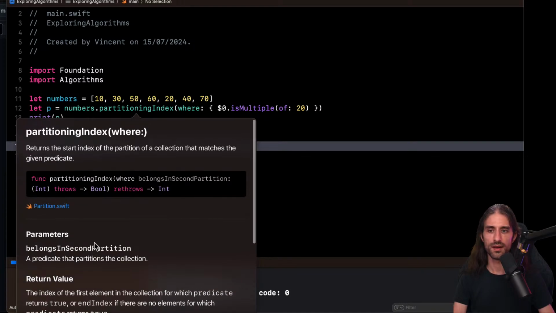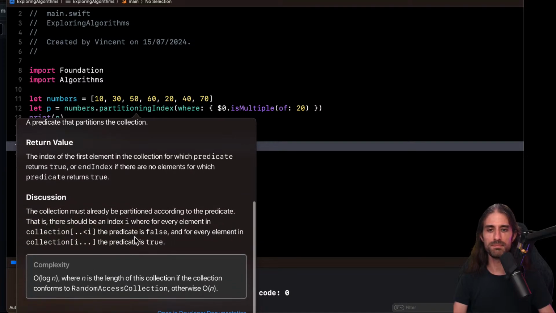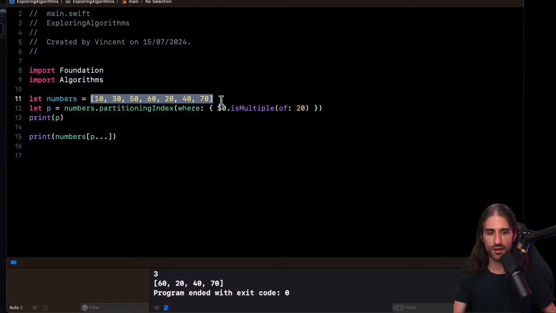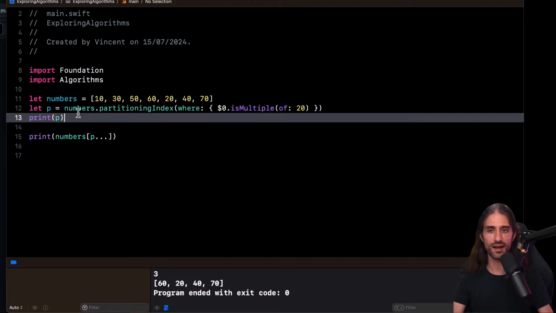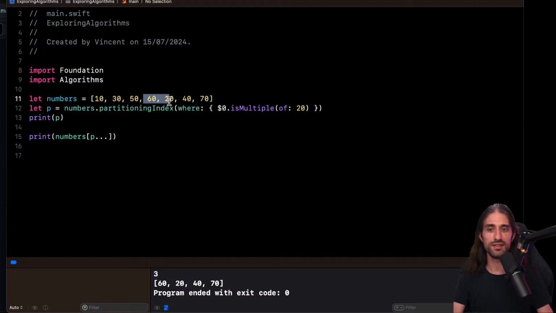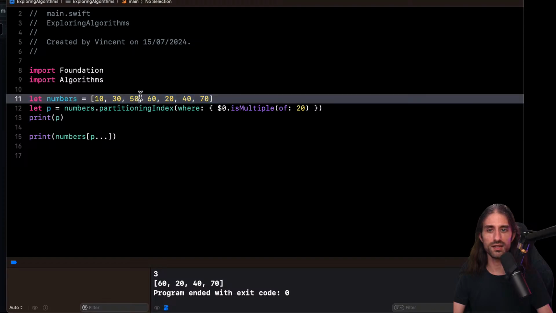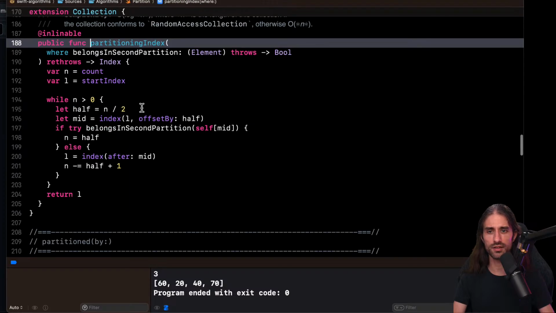Oh, okay. So I think the collection must already be partitioned according to the predicate. So you have this collection, you promise that it's already partitioned, you promise that this is the predicate according to which it's partitioned, and now it allows you to find the index. Okay, but basically I guess what it does is that it must probably iterate over the array and say, okay, this is the first value where this is satisfied. It doesn't check that it is indeed partitioned. So what does it do?